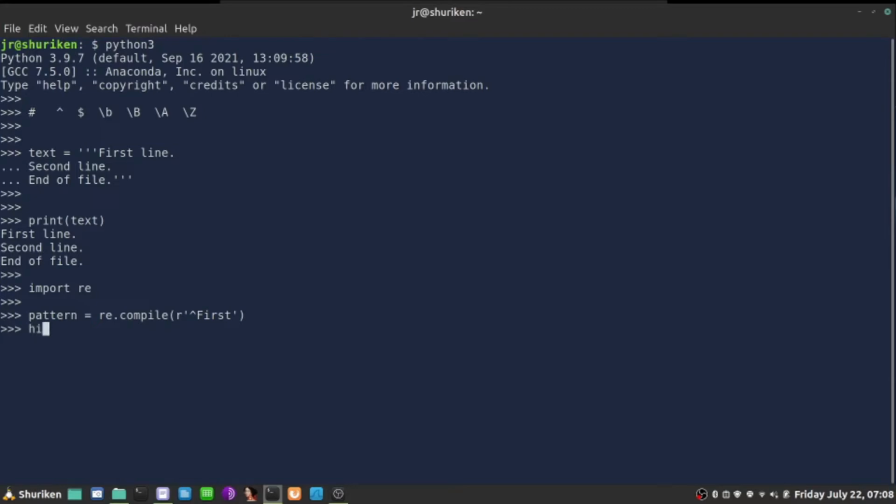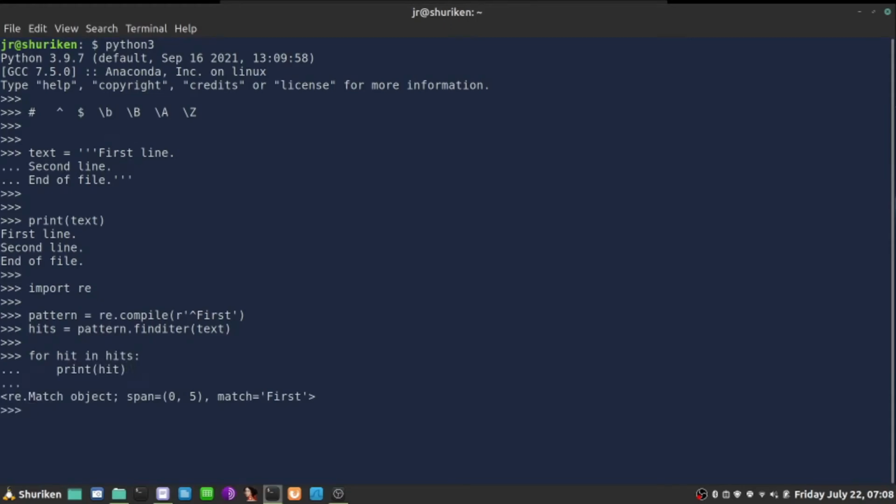Now hits will equal to pattern, find iterations in the text. So find this pattern. We just compiled iterations of this pattern in the text, and let's display that. That returns the list. For hit in hits, print hit.